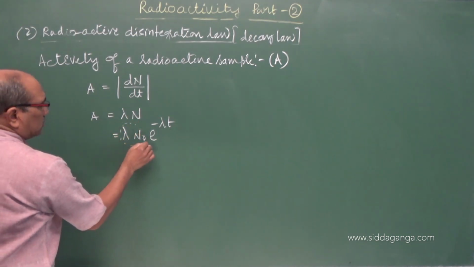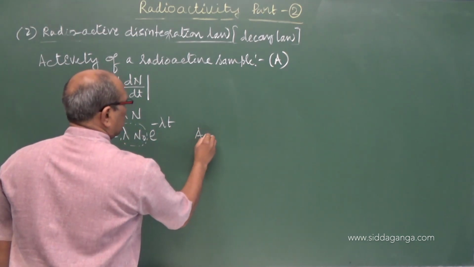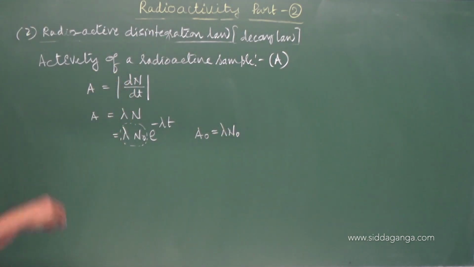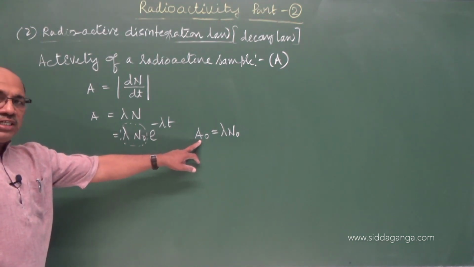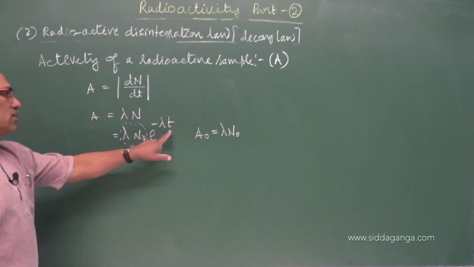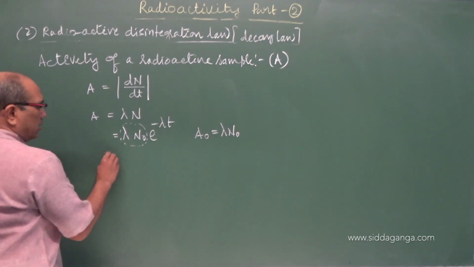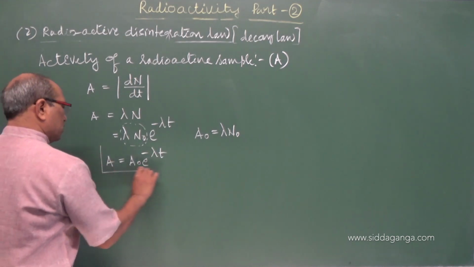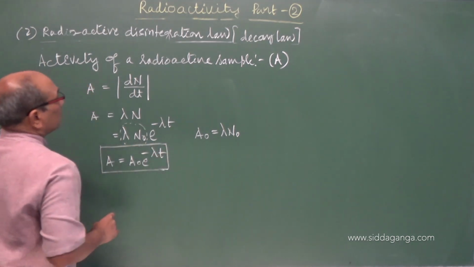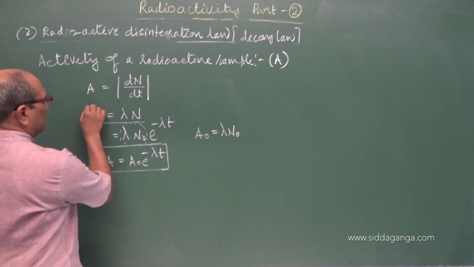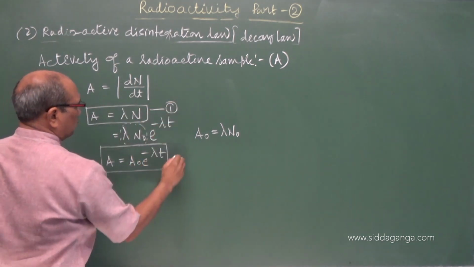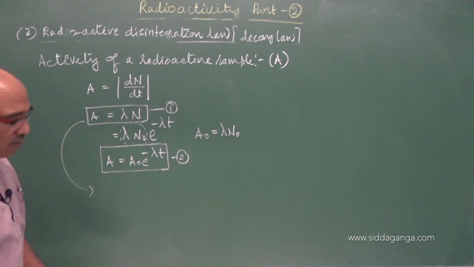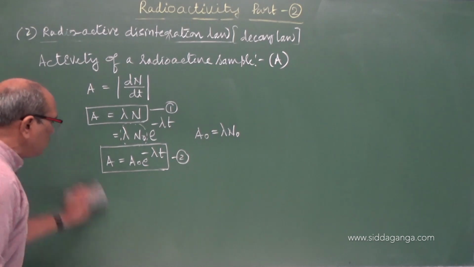When you look into this, I can write A naught similarly from the first one as lambda N naught. When time is 0, the activity, the rate of disintegration, may be A naught. After a certain time the activity may be A. Now I can write this as A equals A naught into e power minus lambda t. I got an equation here, and from this equation there are two relations we come to know. Even this we write later because half-life is not studied yet. I come to that later.